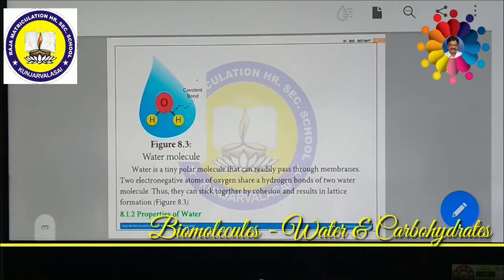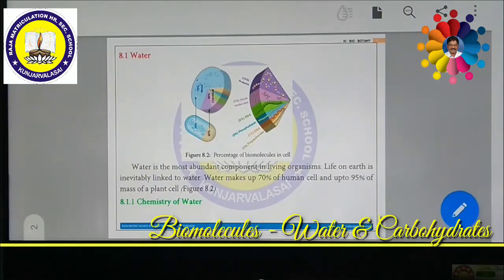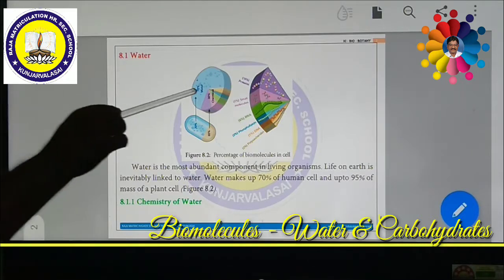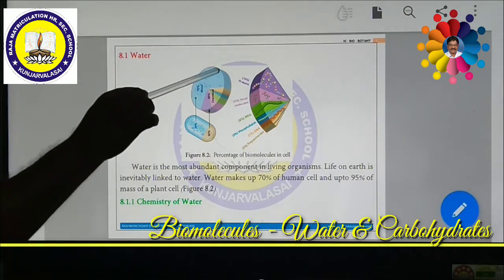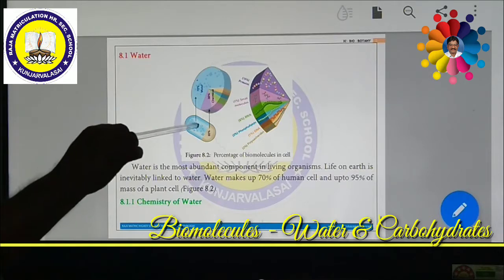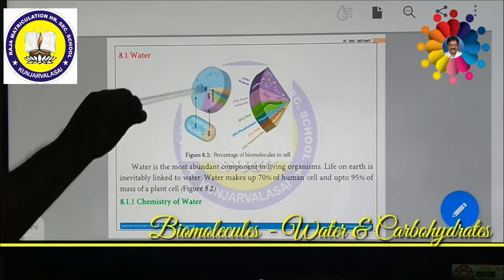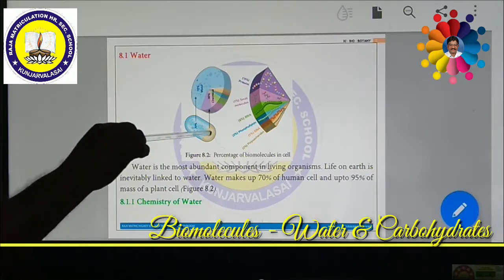Now let us see the overall content of the living cell, that means the percentage of biomolecules in a cell. Look at the picture. The picture will help us understand the content of the cell. More than 70% is completely occupied by water. All the remaining chemicals make up 30%.